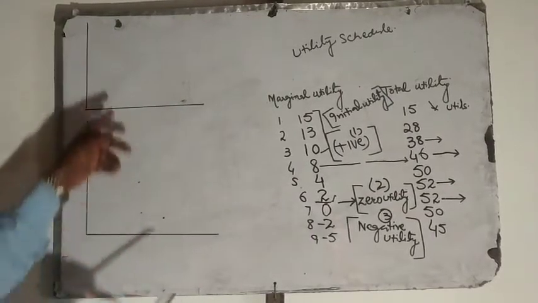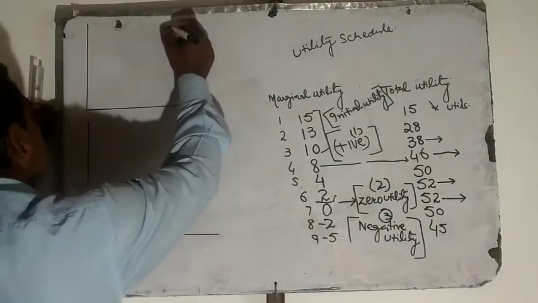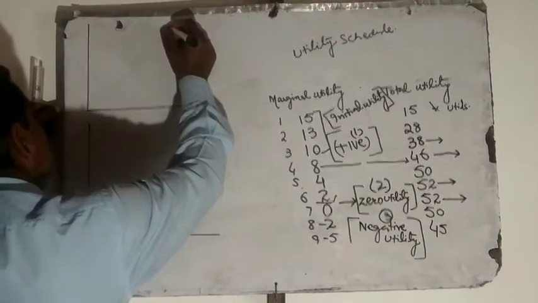The first is the total utility schedule graph.